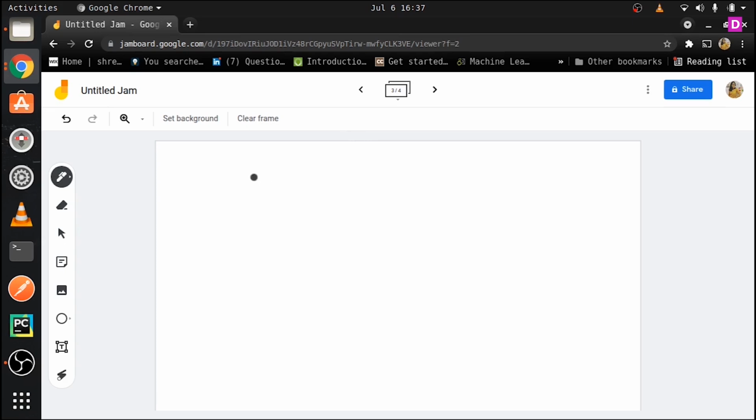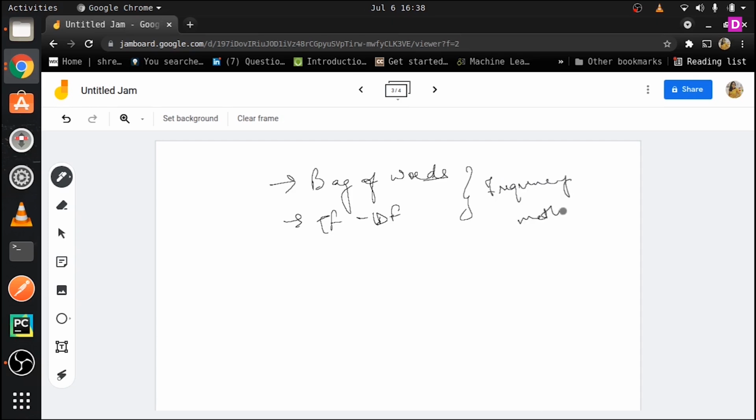Okay, today we are going to talk about two things. We are going to talk about bag of words and the conversion, and then we are going to talk about TF-IDF conversion. So these two are some of the forms in which it can be converted. These two are also known as frequency methods to convert. So we'll be talking about frequency methods today. In the next class we'll be talking about some other methods. Alright, so let us talk about this.